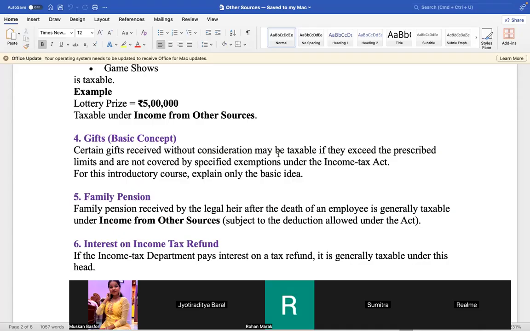Is it not? Sangeeta? Yes, sir. That pension will be coming under income from other sources. There may be some deduction, this is a different thing, but that is known as family pension. That will be coming under income from other sources. Understood? Yes.